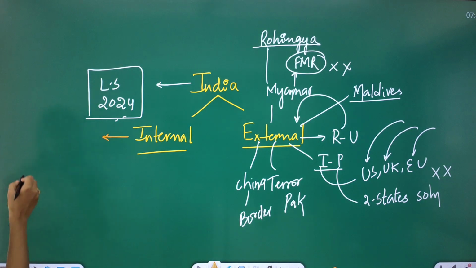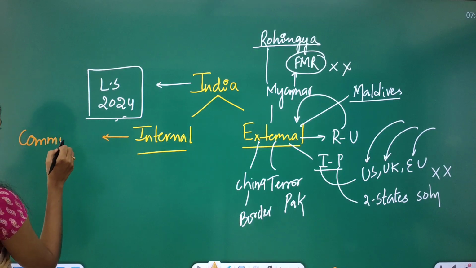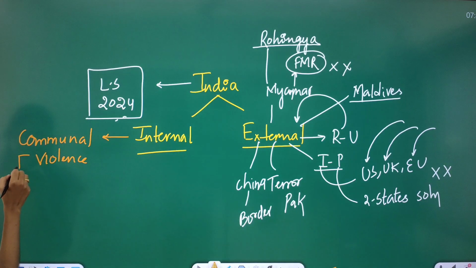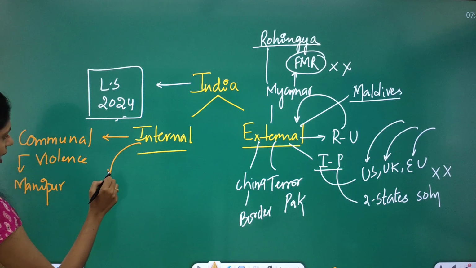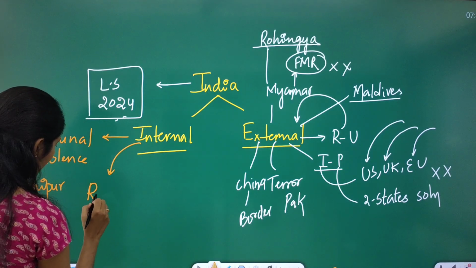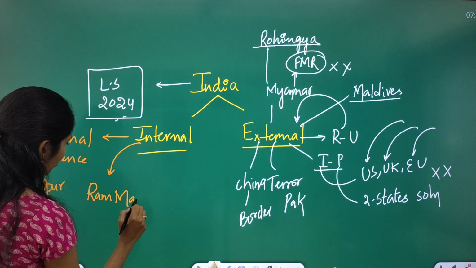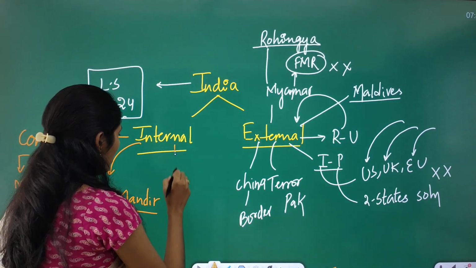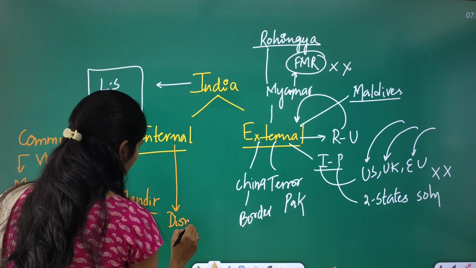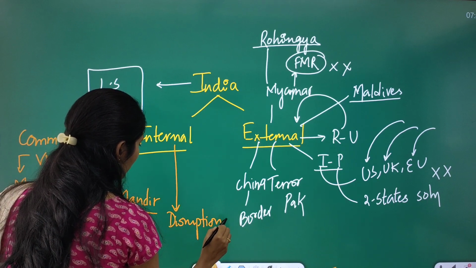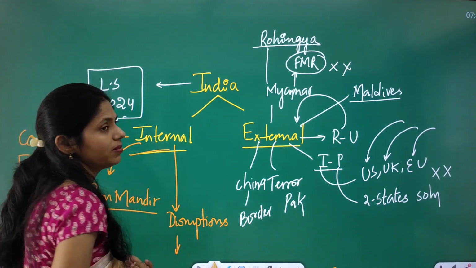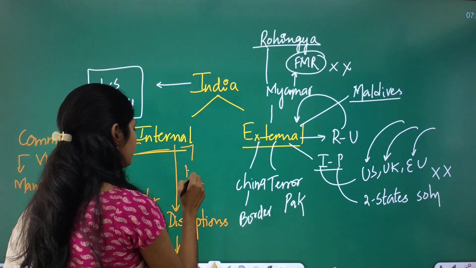So first one here is communal violence erupting in India. For example, you can write about Manipur. And even because of the opening of Ram Mandir, that will also increase these communal tensions. And also we can see there are frequent disruptions in the House, which led to decreased functioning of the House. And apart from that, we are also having the issues of Naxalism.